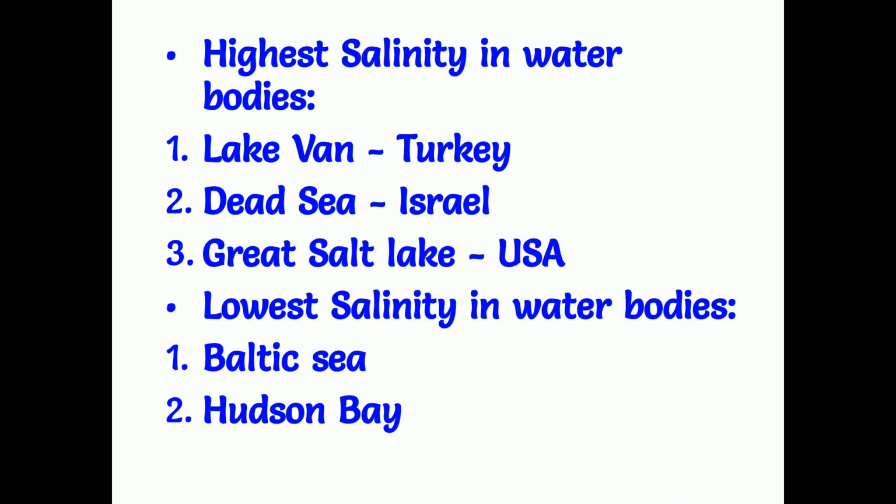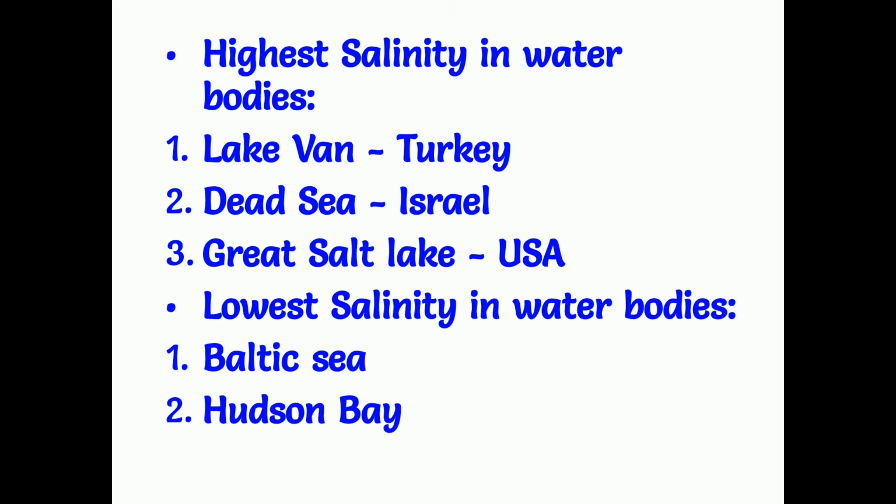Highest salinity in water bodies. Some of the water bodies have a very high salinity. First one is Lake Van. This is a lake in Turkey, and it has the highest amount of salinity, that is 330 parts of salt for 1000 parts of water. And next one is the Dead Sea.